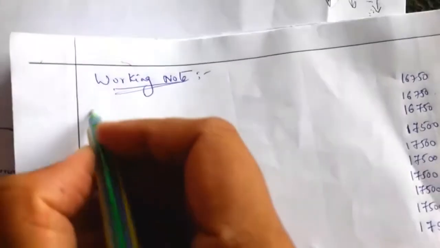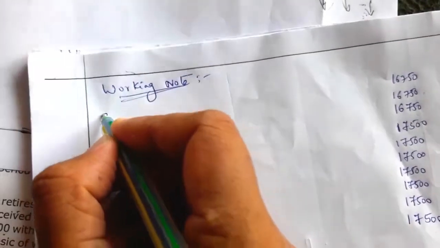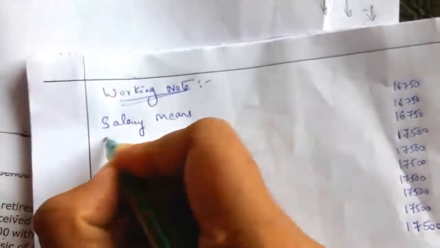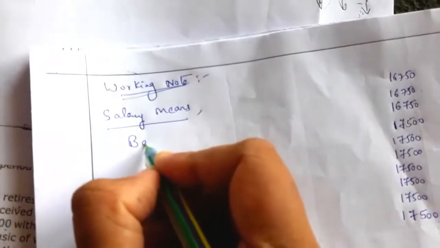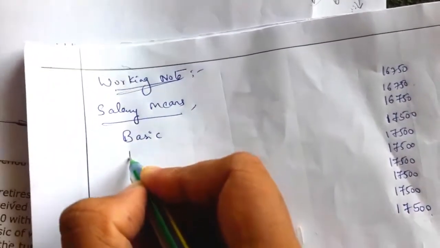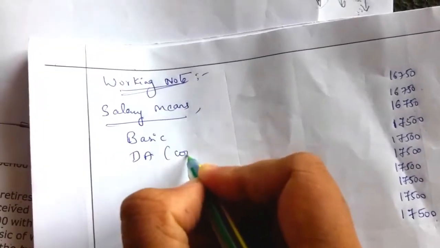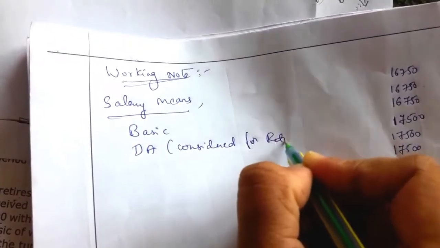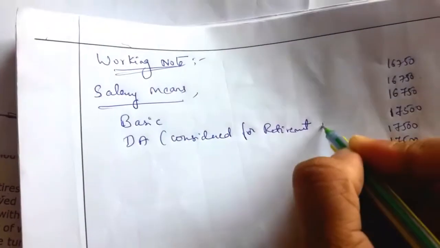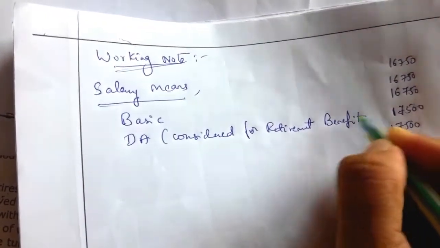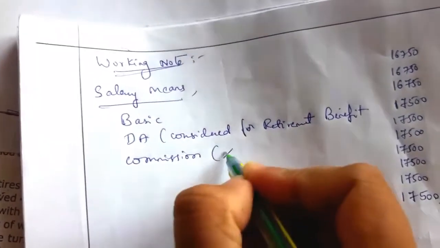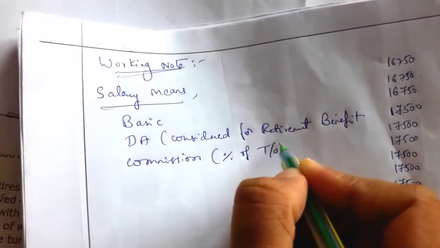Now we have to take salary here. Salary means what? In this illustration, salary means we have to take basic, then DA considered for retirement benefit, and commission given as a percentage of turnover.